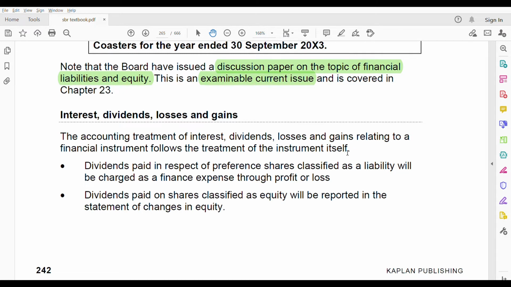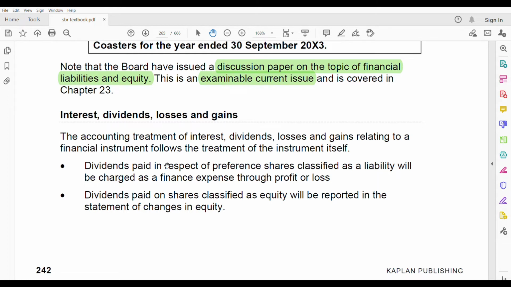So if an item is treated as a financial liability, then interest, dividends, losses or gains relating to it will also be treated as a liability.